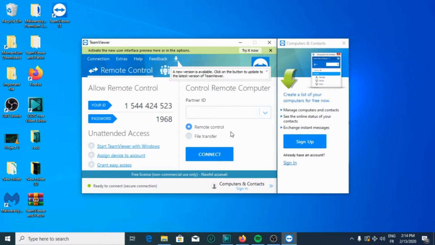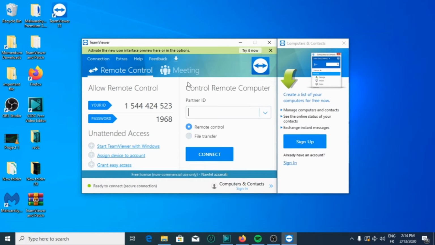Now, here you have your ID and your password. All you have to do if you want to cooperate with your partner or to connect in real time with another PC, your own PC, your customer's PC or your partner's PC, is enter your partner's ID here, then click on connect.